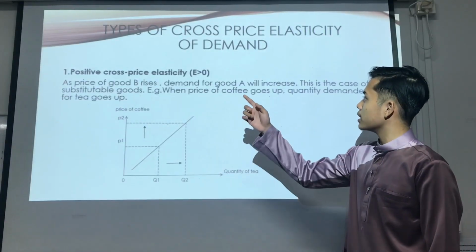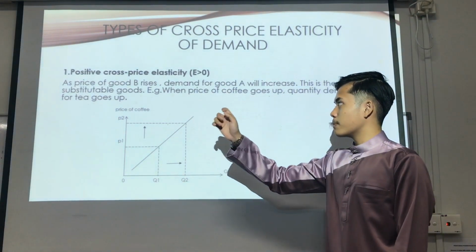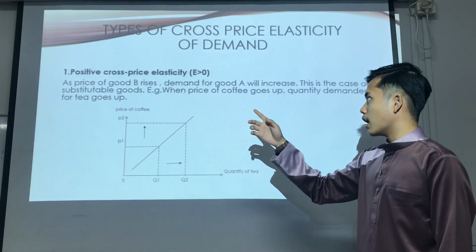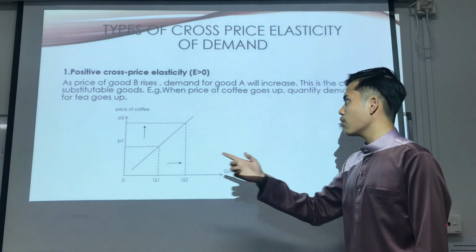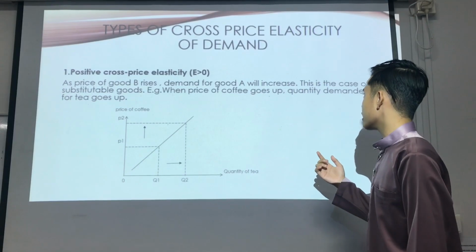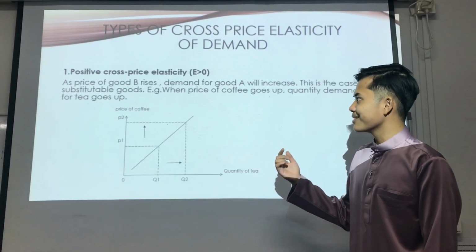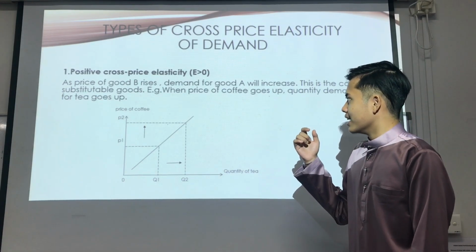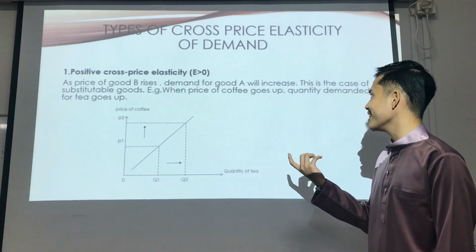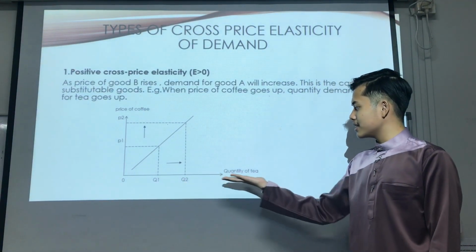I will tell you about the types of cross price elasticity of demand. One, positive cross price elasticity. E more than 0. As the price of good B rises, demand for good A will increase. This is the case of substitutable goods. For example, when the price of coffee goes up, the quantity demanded for tea goes up. Okay, you can see this graph.